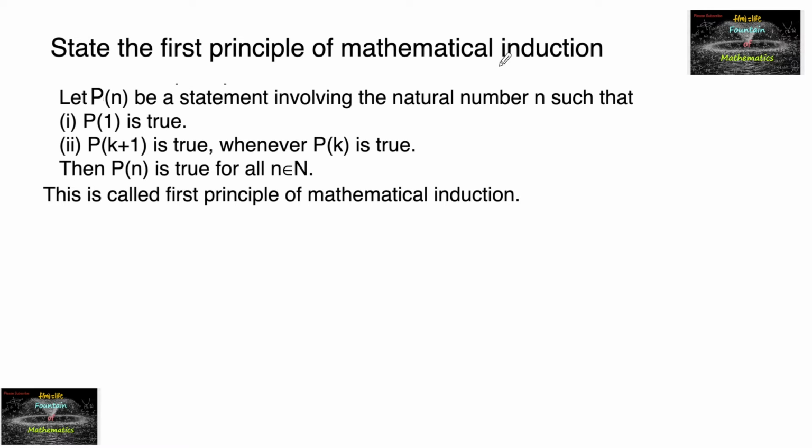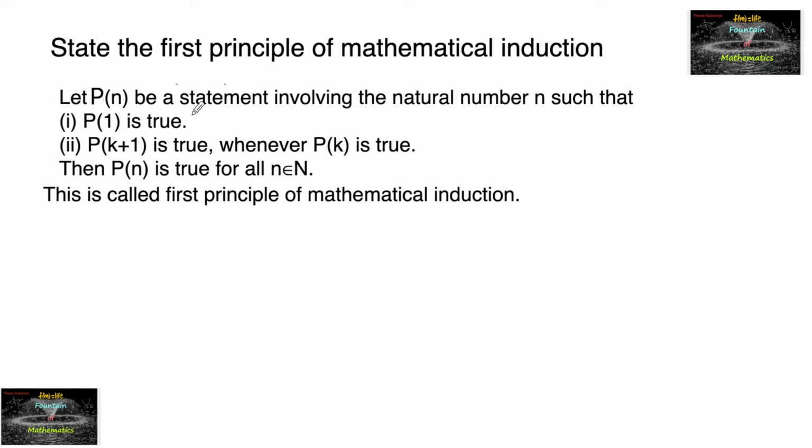State the first principle of mathematical induction. Let P of n be a statement involving the natural numbers, such that first, P of 1 is true, and second, P of k plus 1 is true whenever P of k is true. Then P of n is true for all n belonging to the natural numbers. This is called the first principle of mathematical induction.